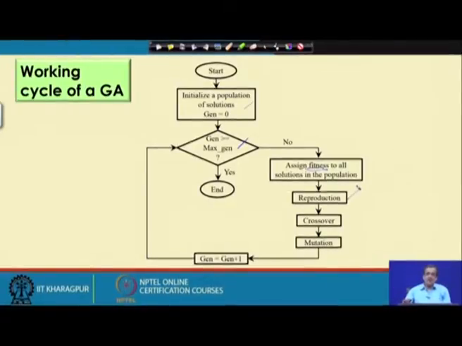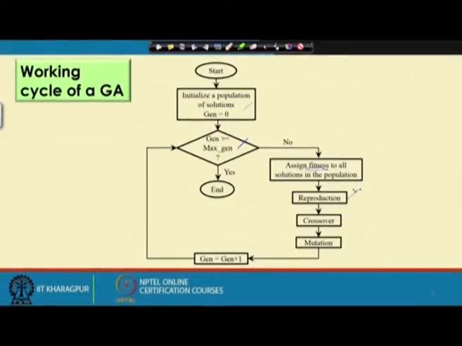Now, if you see the literature, we have got different types of reproduction schemes. The oldest one, that is the proportionate selection or the Roulette-Wheel selection, and after that the concept of ranking selection came, and nowadays we generally use a more efficient one, particularly in terms of computation, that is called the tournament selection.